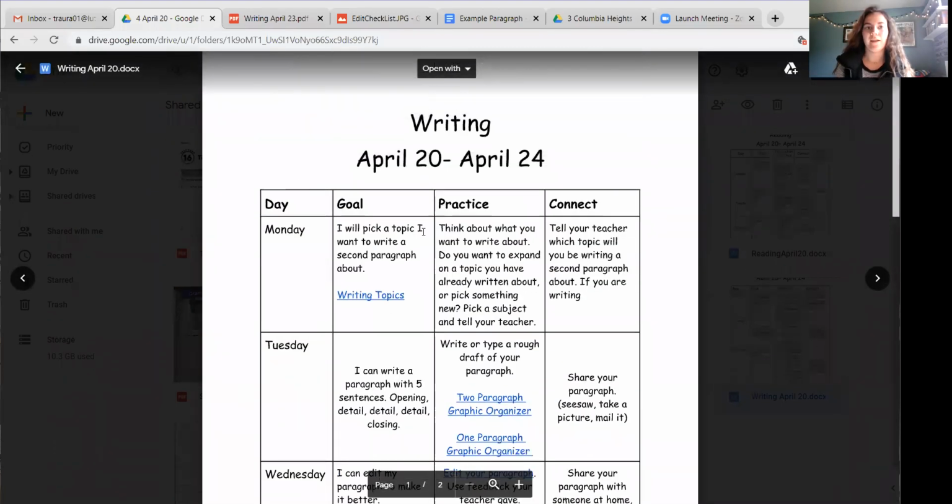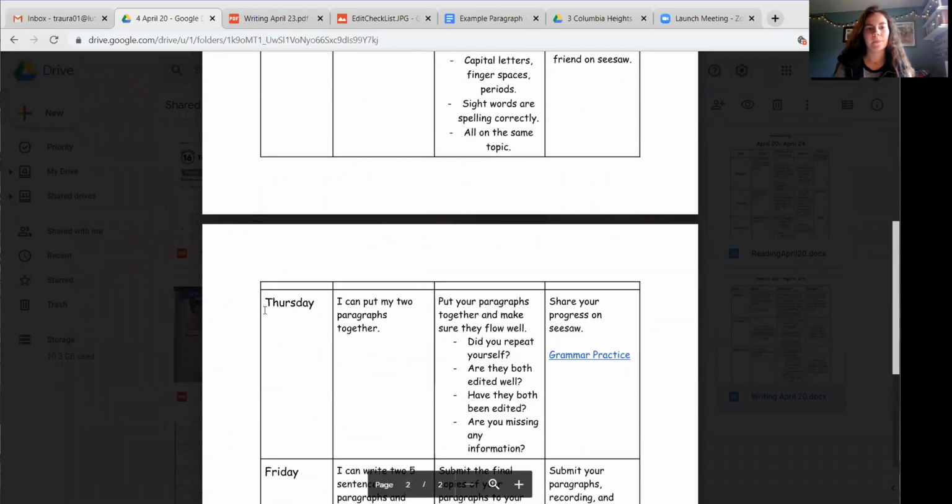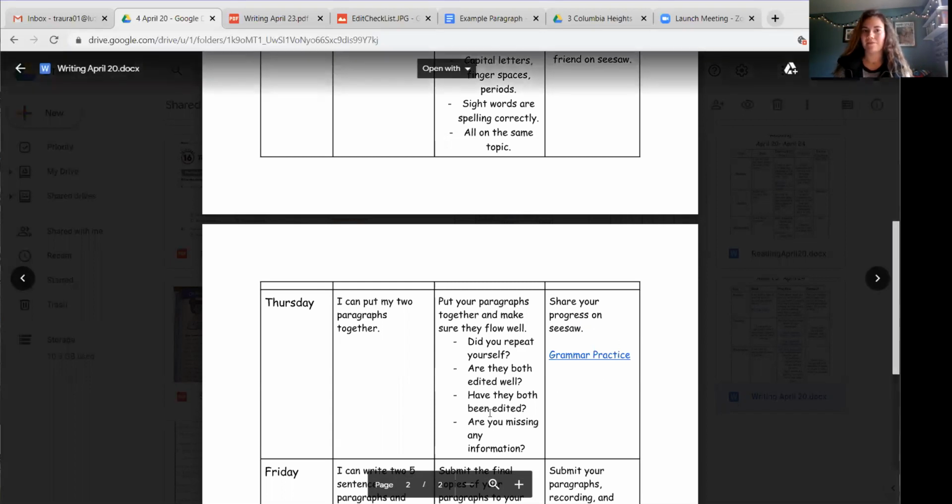So, on our calendar that you can find on Clever, we're going to scroll down here to Thursday. And our goal today is I can put my two paragraphs together. And we are going to not only put them together, but make sure that they're edited really well. And then go through this checklist here to make sure that it flows together, because your two paragraphs, you really want them to really go together. You don't want it to be, here's one paragraph about something and then this paragraph kind of switches to something totally different. And then we also have some grammar practice for today.